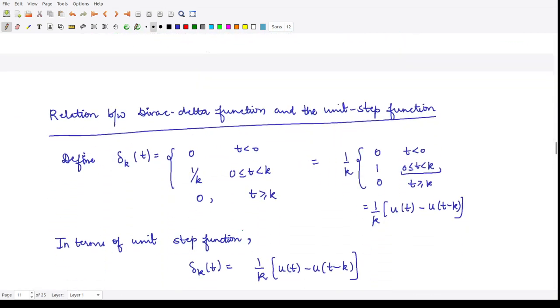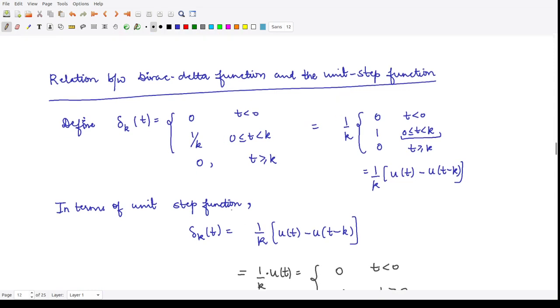Now next let us look at a very good relationship between the unit step function and the Dirac delta function. By definition we define another quantity delta k of t using k. Whenever t lies between 0 and k, its value is equal to 1 by k, otherwise it is 0.